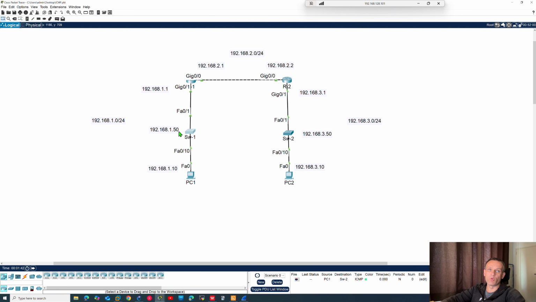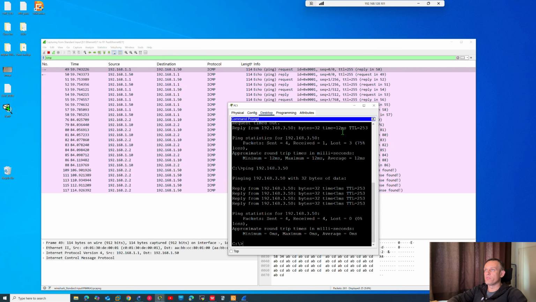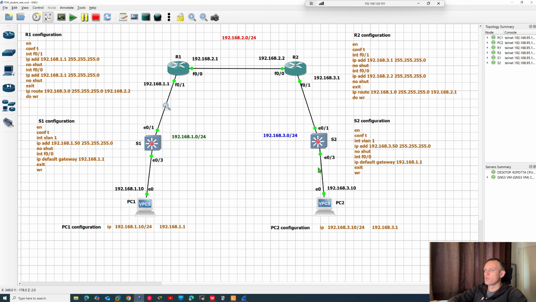If we can ping, we can telnet, SSH and everything else. On this, on GNS, for example, I also configured maybe here, on router 1 and router 2, also telnet.